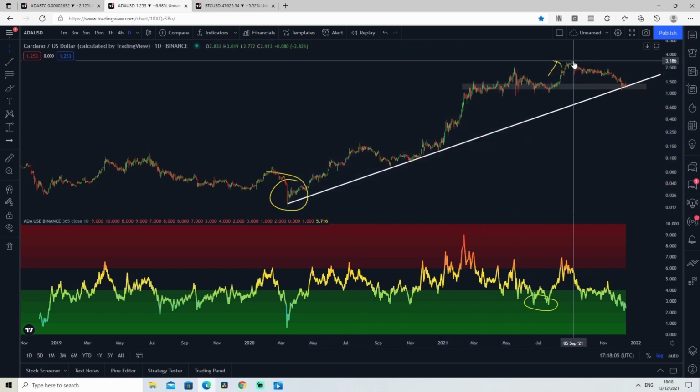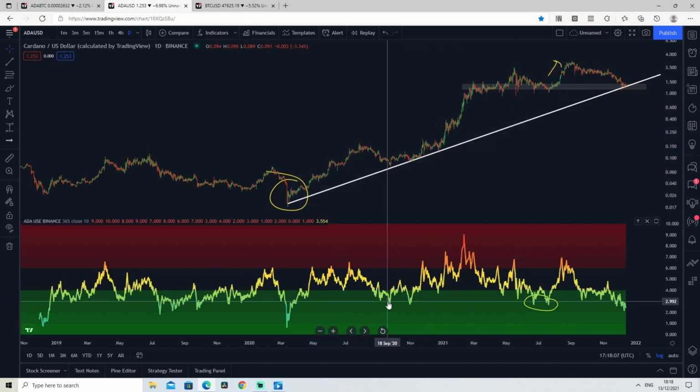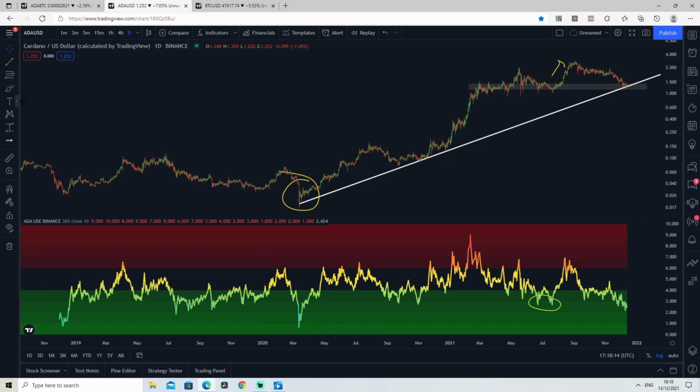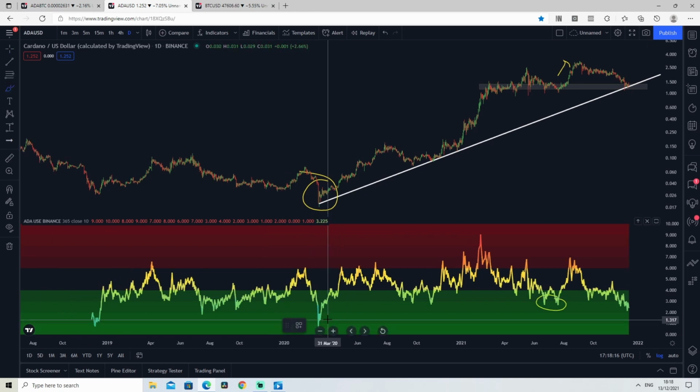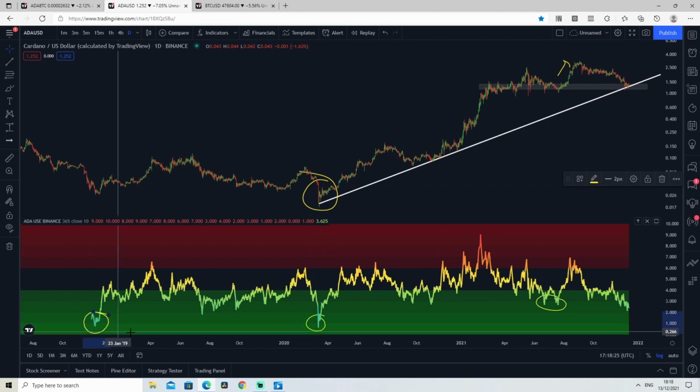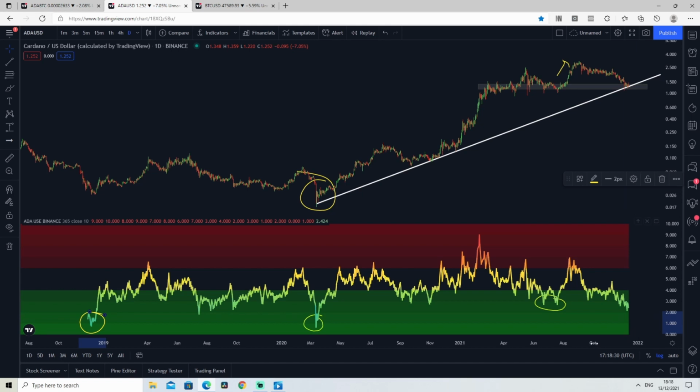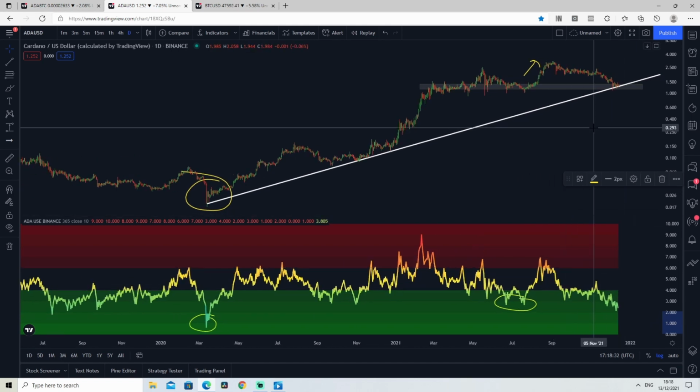Now, some of you may see this as a bad thing, and some of you will probably have the idea of waiting till the risk goes below 2, for example, to buy. But keep in mind that this rarely happens. I mean, in the last 3 or 3.5 years, a similar move was recorded twice with Cardano. So there is a high chance that we won't reach these low regions below 2 again. Now, as the price keeps going down, the risk will surely continue trending down. However, if Bitcoin is able to go back on track, then we can see this trending up, but honestly, we don't have that at the moment.